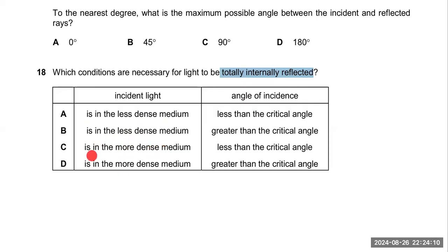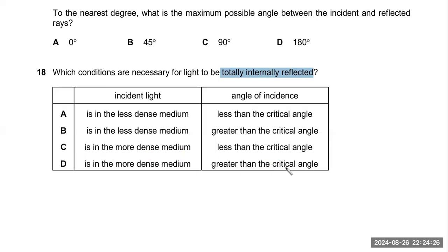So we have two options here. But on the other side, if you look at the angle of incident, as I have already told you, the angle of incident must be greater than the critical angle. Okay, so D option is correct.